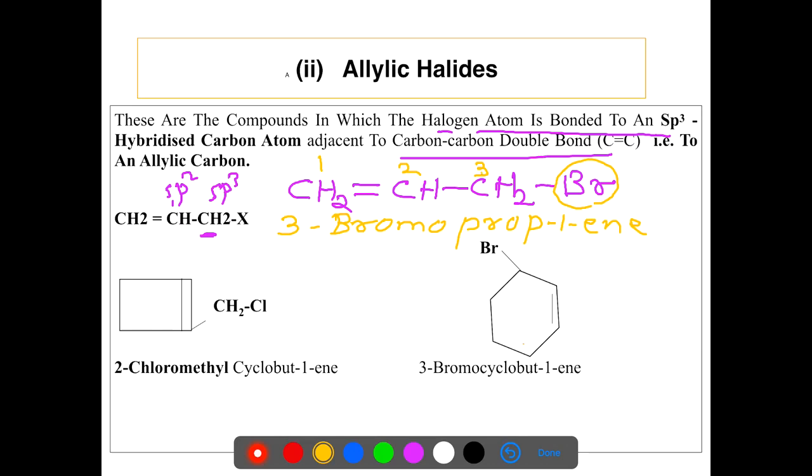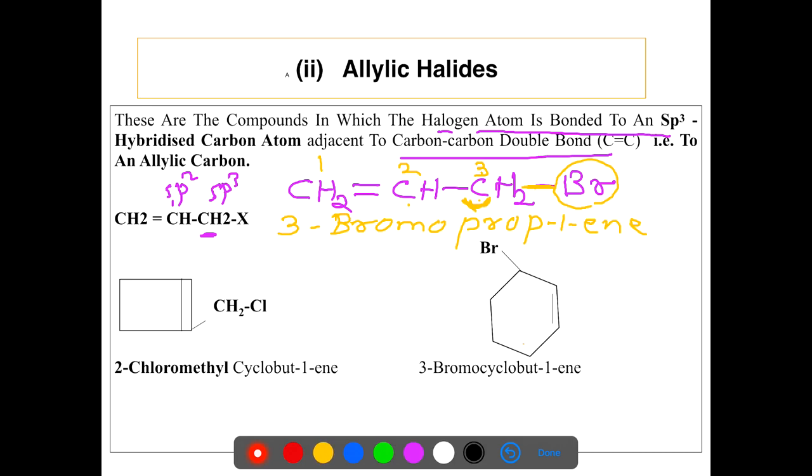Now in this compound, the third carbon atom is sp3 hybridized and the second carbon atom is sp2 hybridized, and the halogen is directly attached to an sp3 hybridized carbon atom. Come to the next example. This is the ring of cyclobutane.